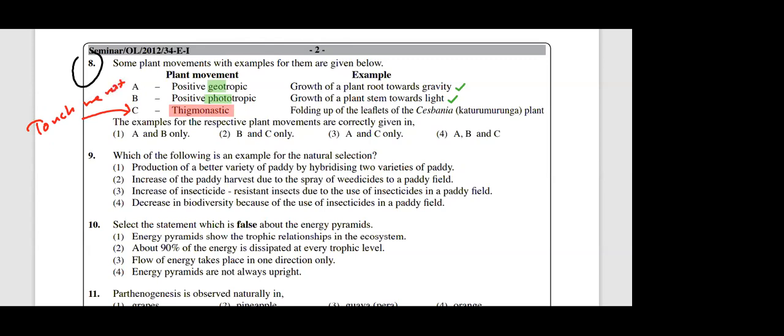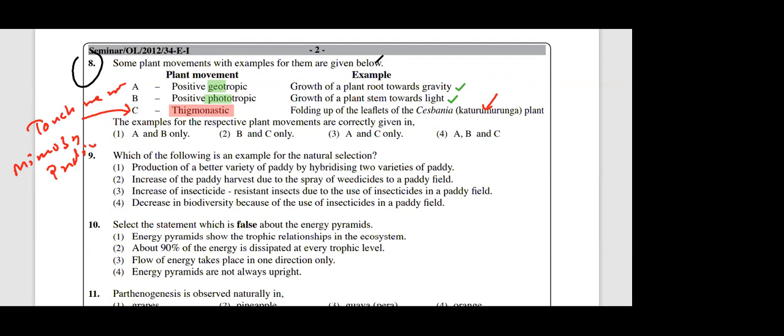Or don't touch me, in other words, right? English name, touch me not. And this is called Mimosa pudica. Katurumurunga is sleep movement at night. At night. Okay. Katurumurunga is not due to the touch, but due to the darkness.